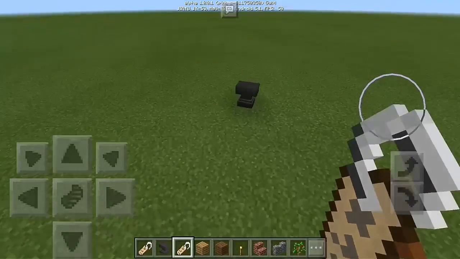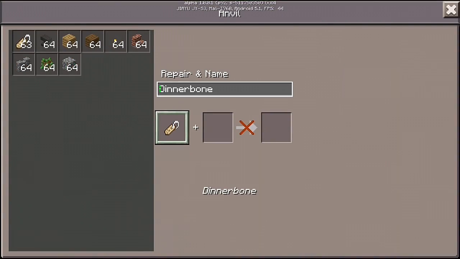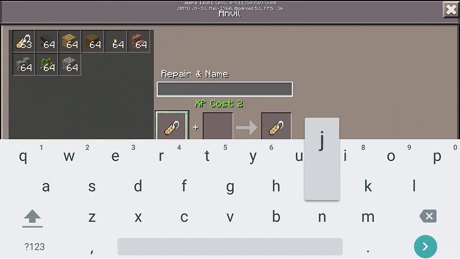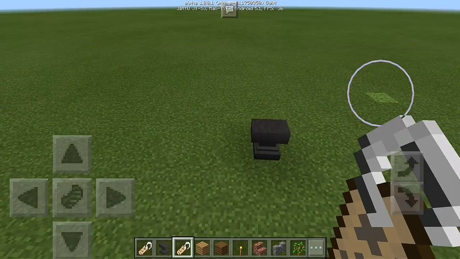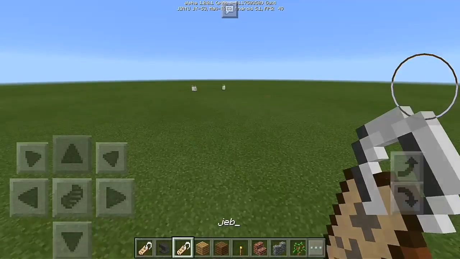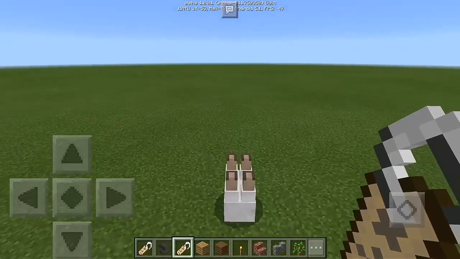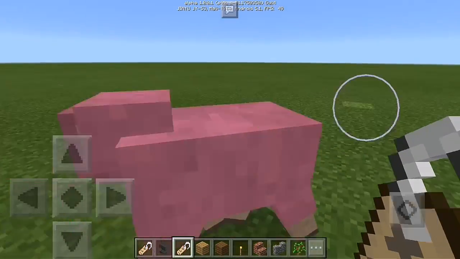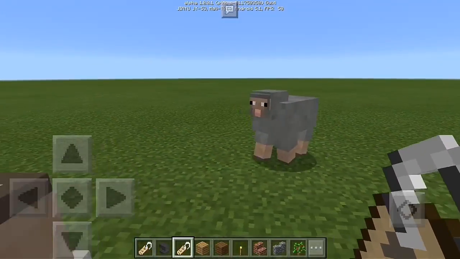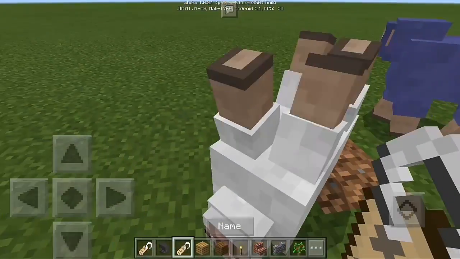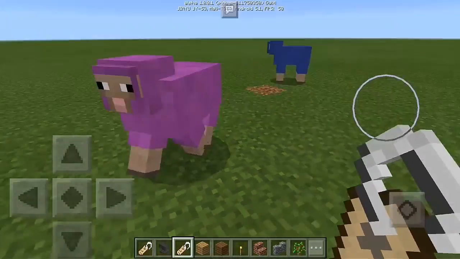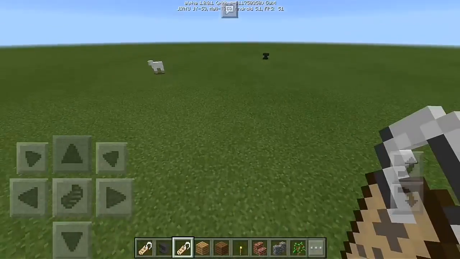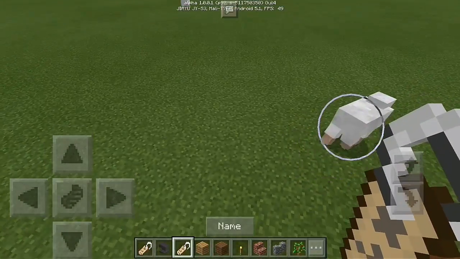Next is the rainbow sheep. I'm going to do the rainbow sheep. Name it Jeb. The rainbow sheep. Where's the sheep? The sheep has a random color. If you name it Jeb, the sheep has a random color. Name this the random color.